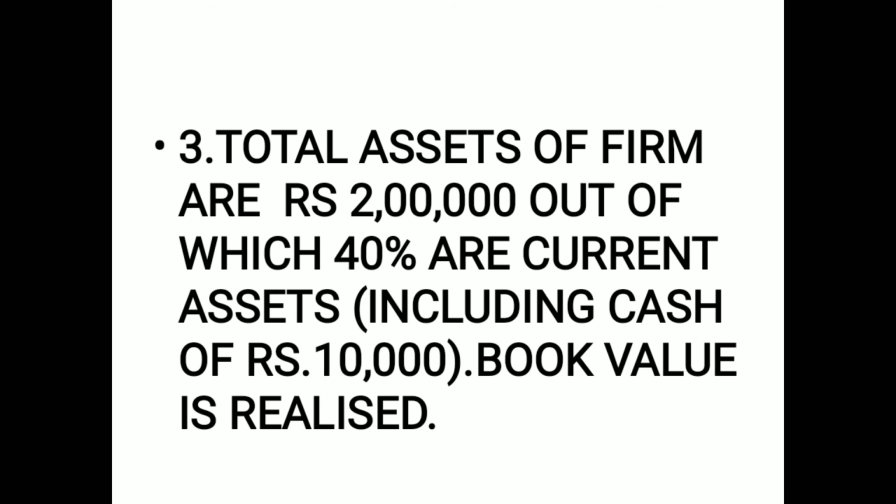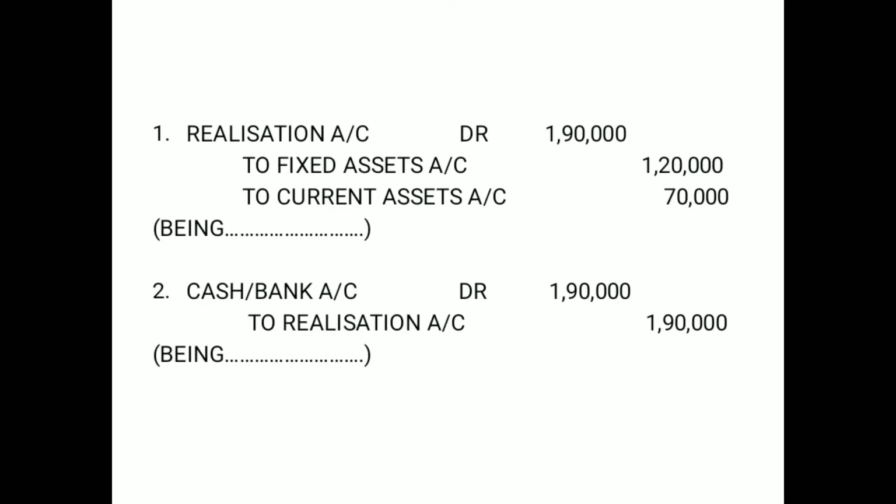Now, if you remember a point highlighted in the previous lectures, that cash and bank account is never closed and transferred to realization account. So while closing down all the other assets, we are going to exclude the value of cash from it. So when you close down current assets, out of 80,000, 10,000 will be deducted and only 70,000 will be closed.